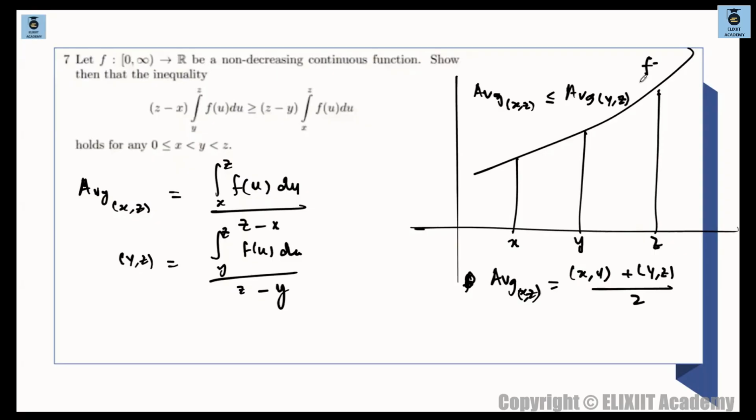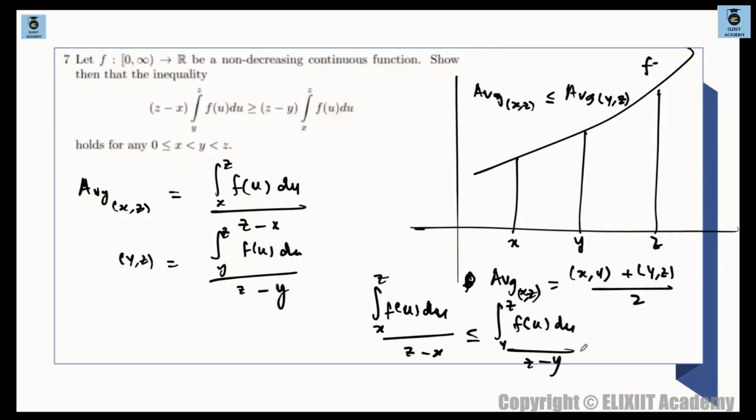So next, rest is what? Rest is you just need to solve this thing. अगर ये होता है, average value of xz is less than or equal to average value of yz, so what I can say from here, integration of x to z f of u du divided by z minus x is less than or equal to integration y to z f of u du divided by z minus y, and both of them being positive.